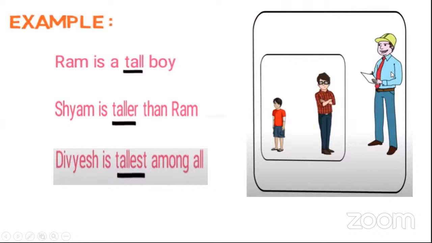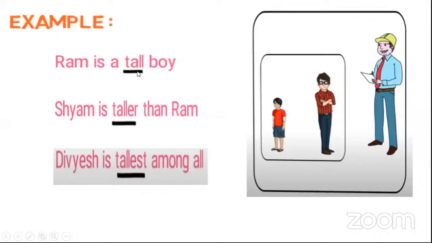So when the word tallest is used, when we have to describe with more, we have to compare with more than one or two nouns or pronouns. So this Divesh is tallest. If I want to compare Divesh with Ram and Sham, which degree have I used? I have used the superlative degree. This is called a superlative degree.